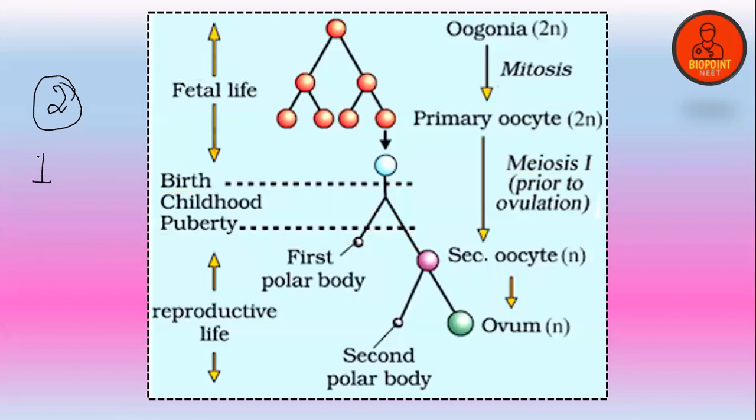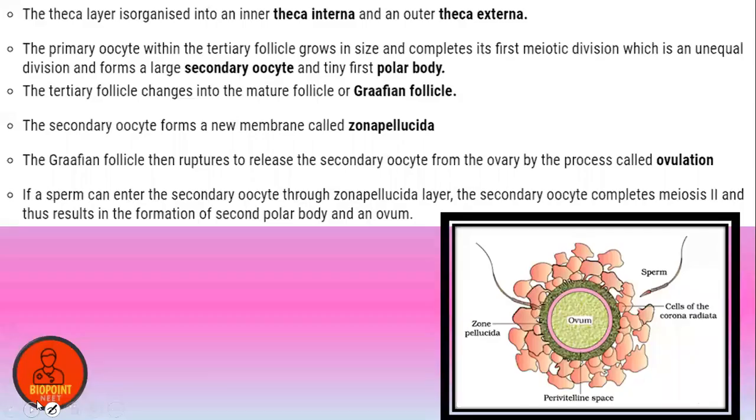There are two polar bodies. The first polar body is formed along with the secondary oocyte, and the second polar body is formed at the time of fertilization when the ovum occurs. Is that clear? Yes. So let's continue. The theca layer is organized into an inner theca layer and an outer external theca layer, divided into an internal theca and external theca.